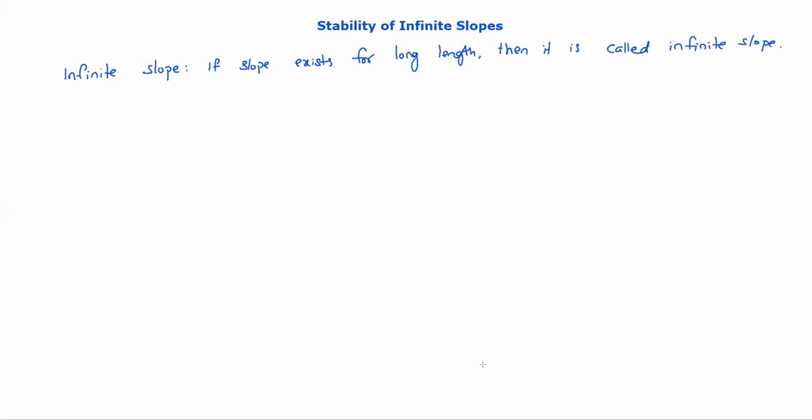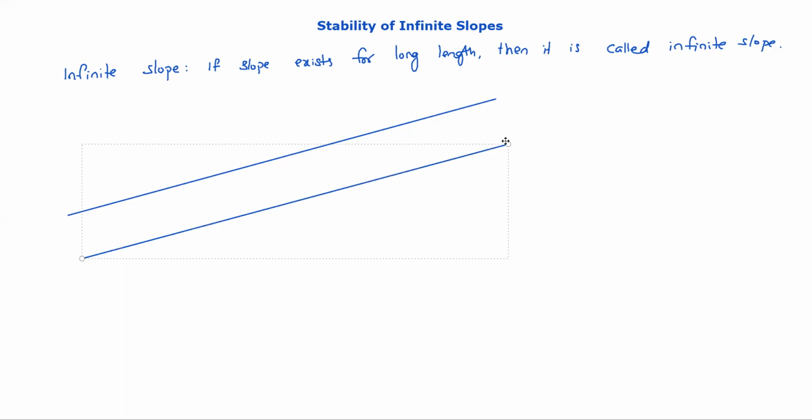It is like this. Suppose this is hard rock. With hard rock there is no danger, nothing happens; it cannot slide. Above the hard rock, suppose some soil is there like this. This is completely soil, existing for a long length. Then it is called an infinite slope. This kind of slopes are called infinite slopes.